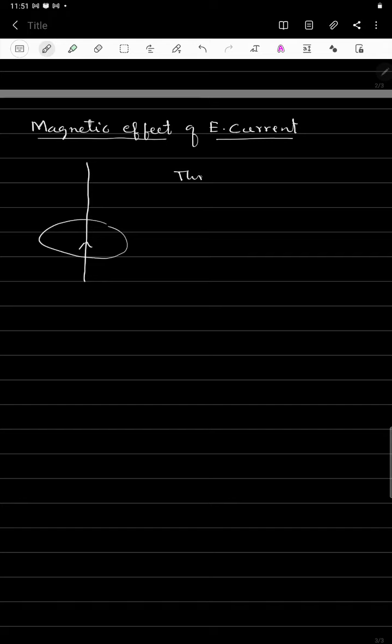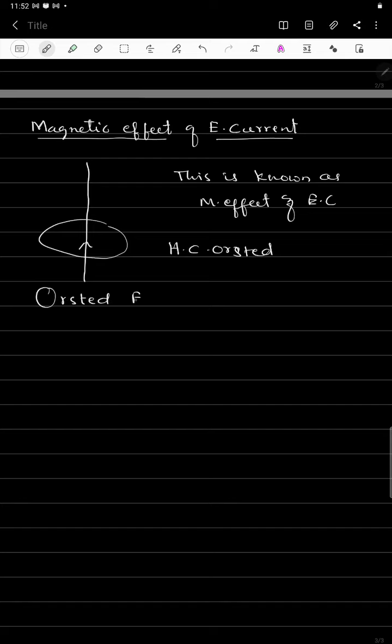This is known as the magnetic effect of electric current. This was demonstrated by H.C. Oersted. So now we will see the Oersted experiment.